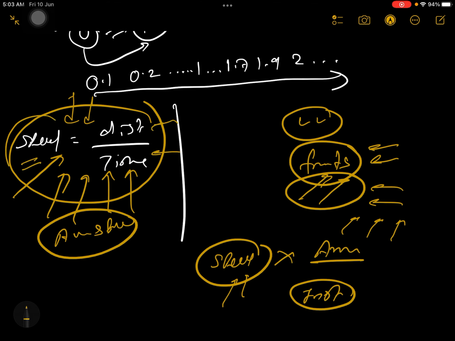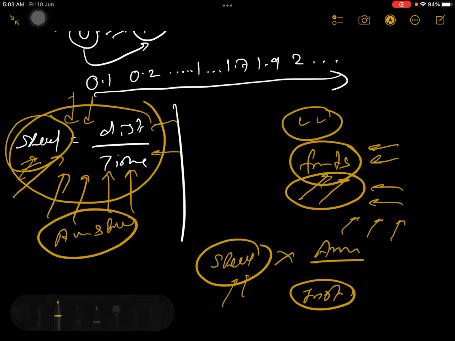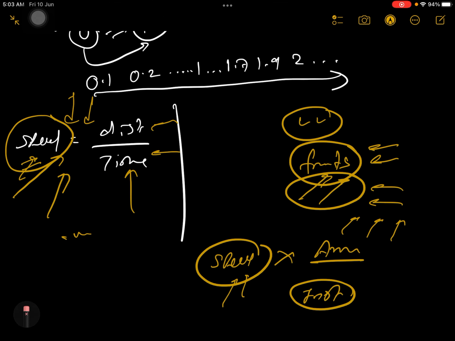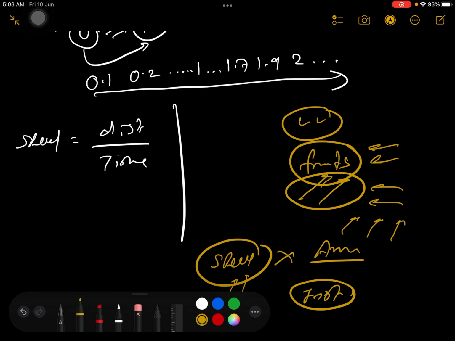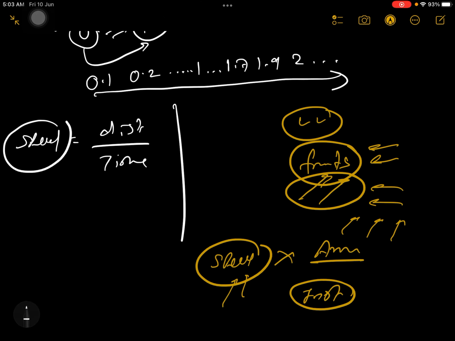is that it will not give you speed. There is no sense of speed only. If someone says my speed is this much, that is not the complete answer, it depends on the situation. There is nothing called speed. Either you are having average speed or you are having instantaneous speed.